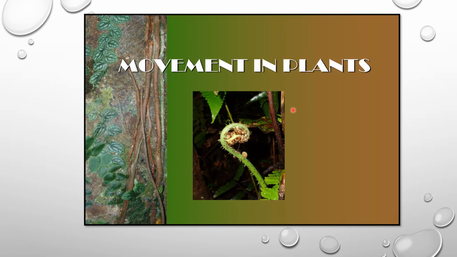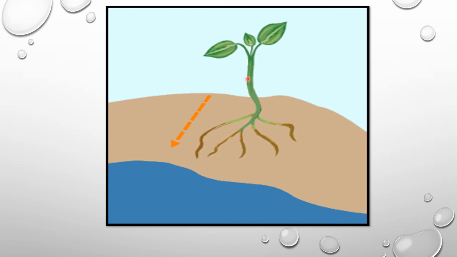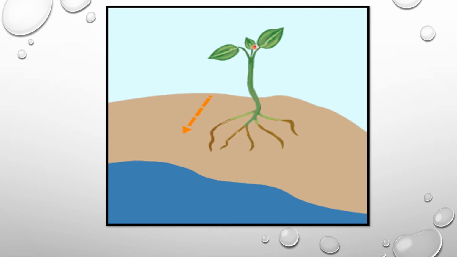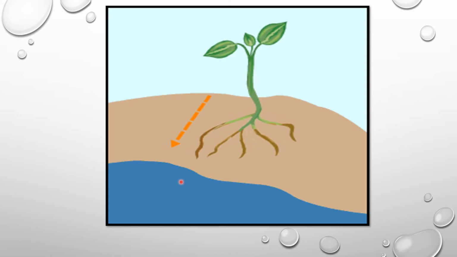Like that, there are certain movements of plants that are also considered a response to stimuli. Plants also react to external factors in the form of movements. Plants move according to the external factors present in the surroundings. You can see the upper part of the plant, called the shoot system, grows in the direction of the sunlight, as well as the roots, the root system, which grow in the direction of a water source.